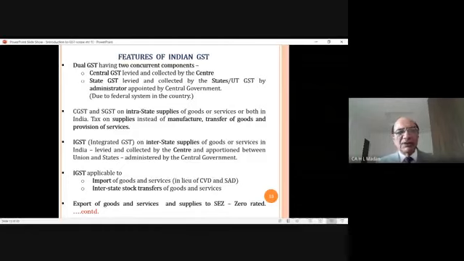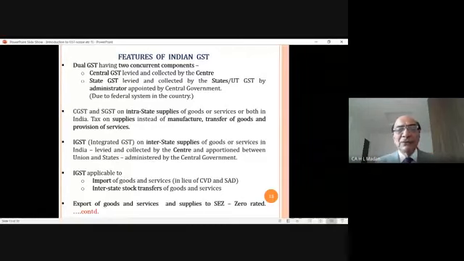So he will show all the documents by which he has received the goods: the invoice, the transport receipt, and whatever other documents are required. He will show all those documents to the officer concerned, and thereafter the officer used to give him the F form. Then that branch gives that F form to me in Delhi, and on the basis of that, I will go to my sales tax department and tell them, look, I have not sold these goods to my branch. I have just stock transferred. This is the F form issued by the branch. Therefore, no tax should be levied on this.